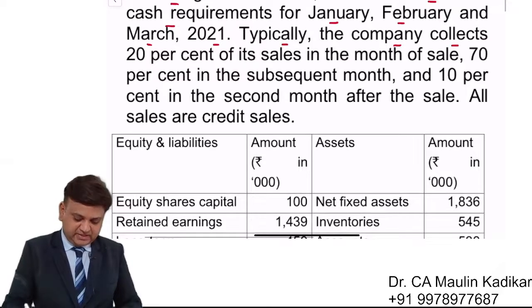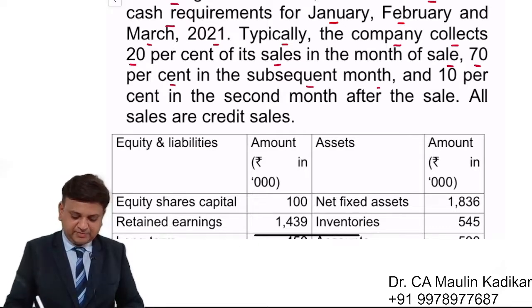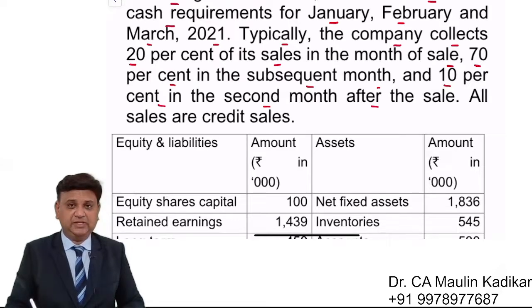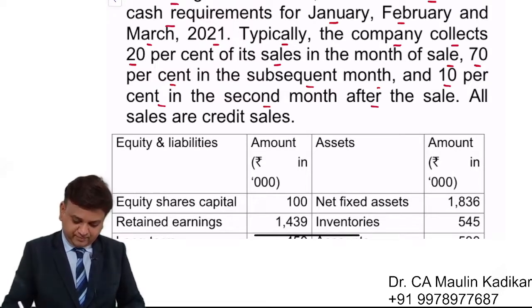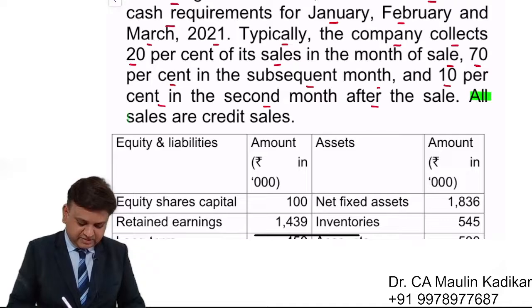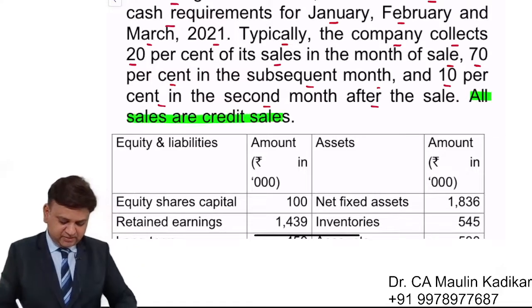Typically, the company collects 20% of the sales in the month of sales, 70% in the subsequent month, and 10% in the second month after the sales. It has been given that all sales are credit sales.